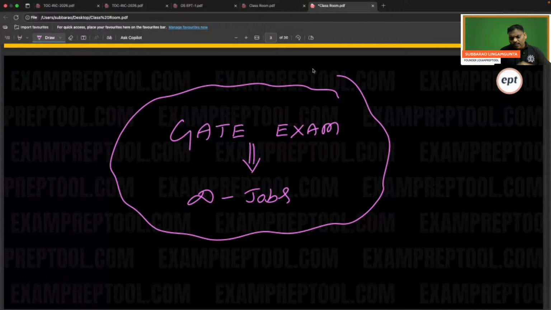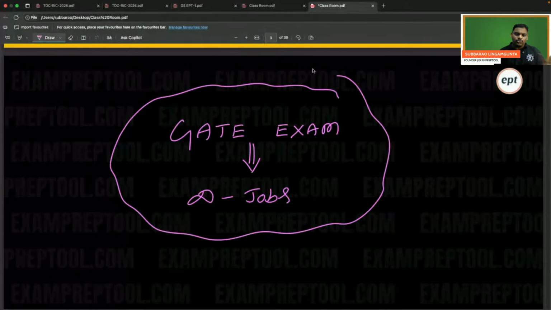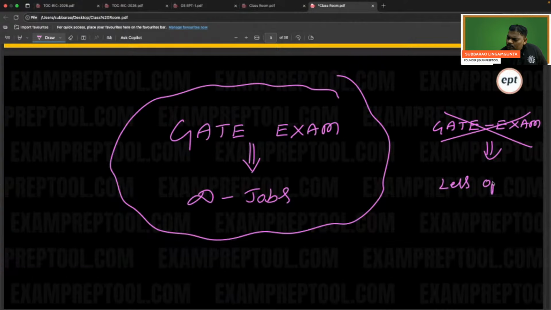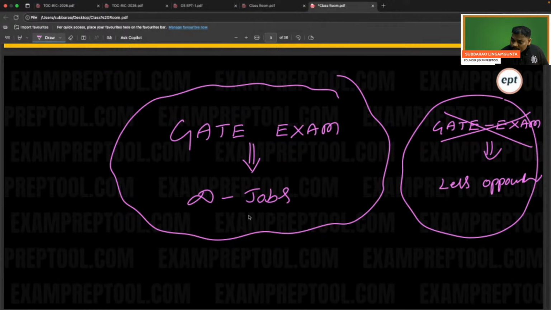So in the BTech, in your campus, you will get some jobs. I understood. But if GATE exam is not there, you may get few jobs. Assume GATE exam is not there. Very less jobs, very less opportunities. Remember this also: GATE exam not there, less opportunities. GATE exam there, infinite opportunities.